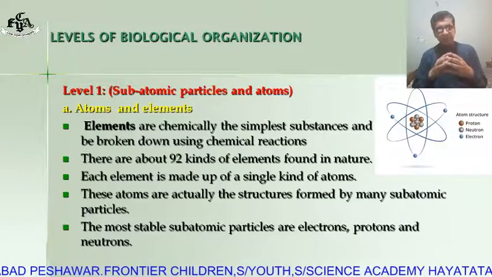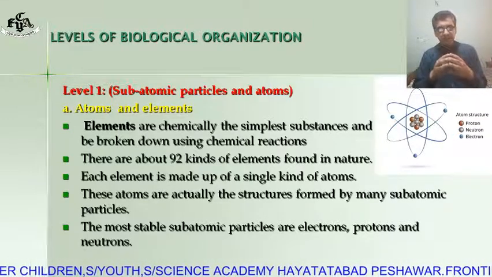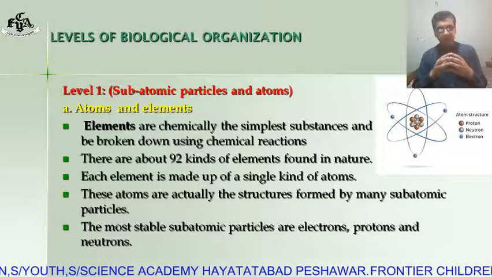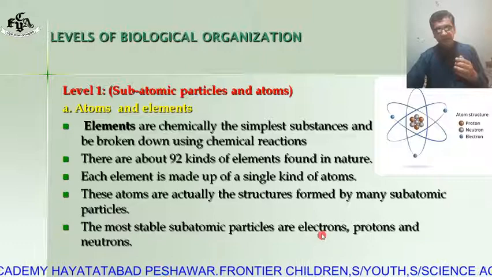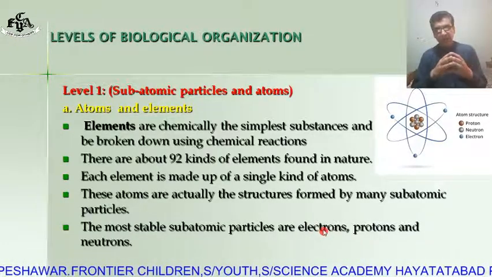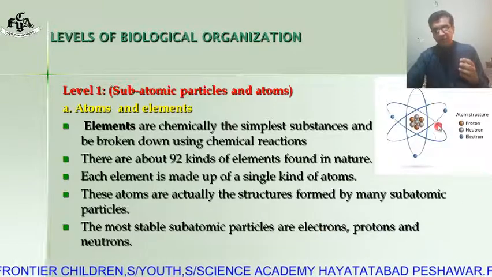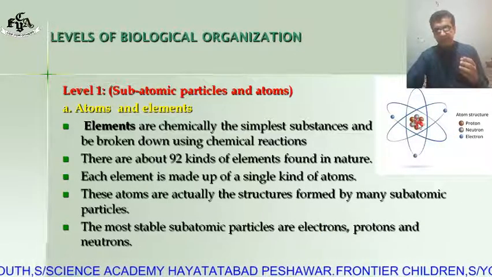Further, an atom consists of particles, and these particles are called subatomic particles: electron, proton and neutron. So this is an atom. This is the nucleus of the atom.